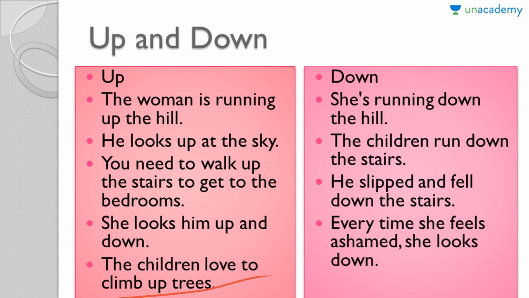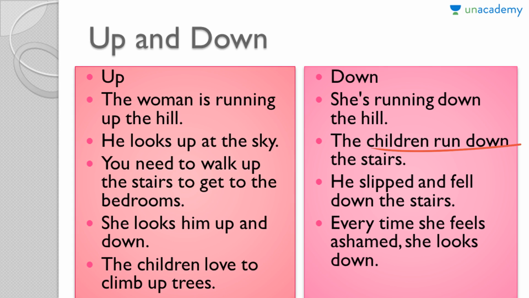Now let us look at an example of down, which is the exact opposite contrast of up. Up is above you, then down will be below. So both of them are stark opposites of each other, also known as antonyms. So let's see the example of down. She is running down the hill. This is in sharp contrast with what we had here. Here we had the woman running up the hill, here she is running down the hill. So you can see the exact opposite that is being done here.